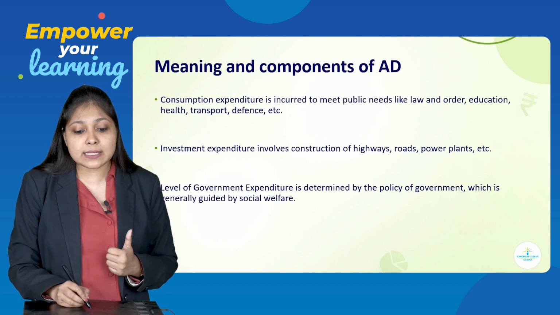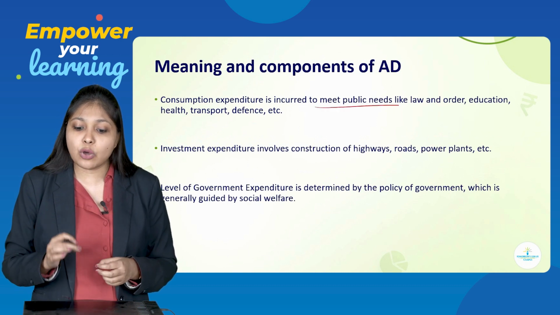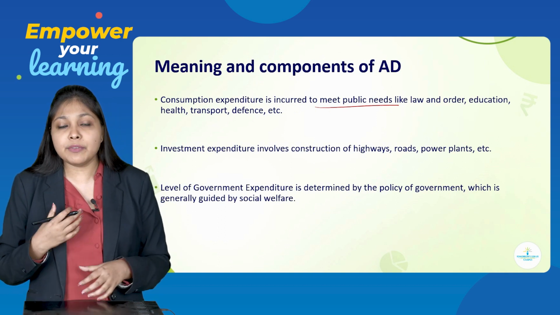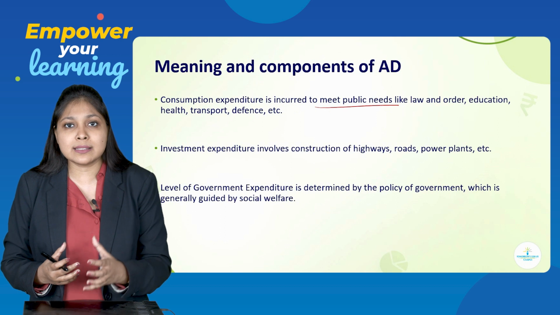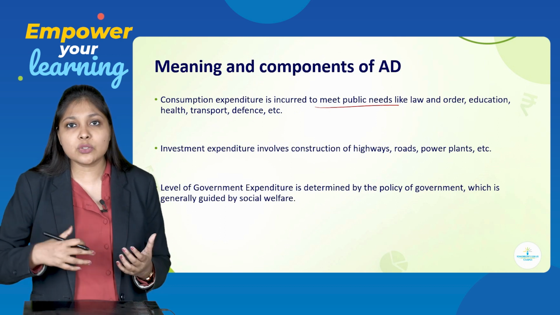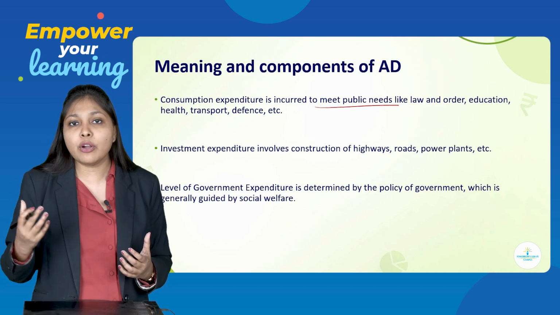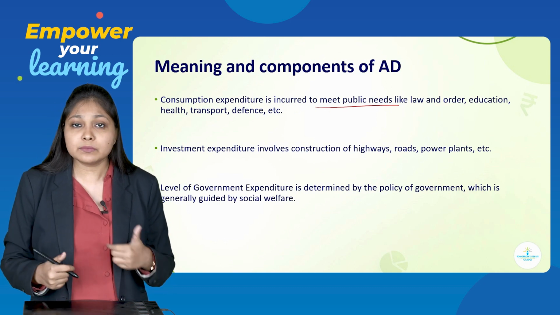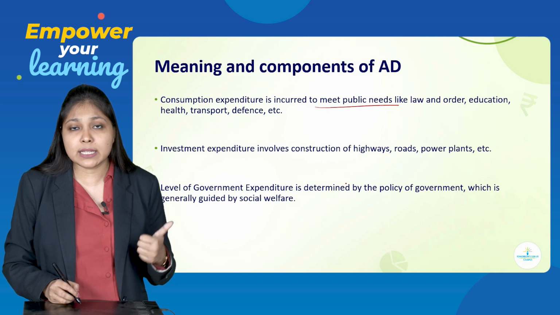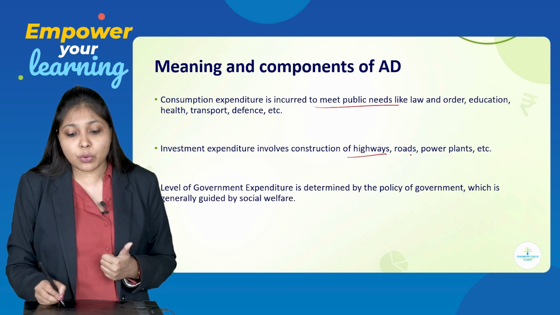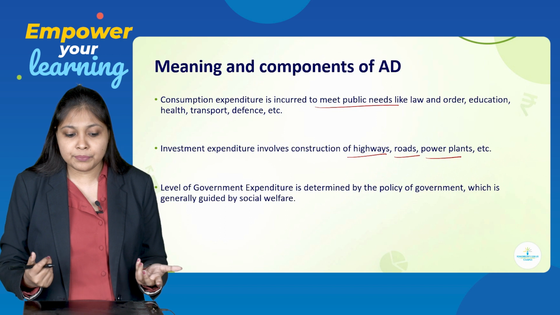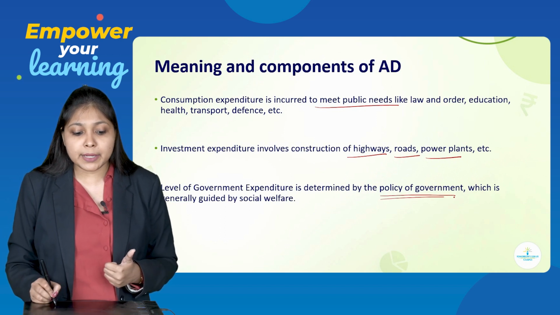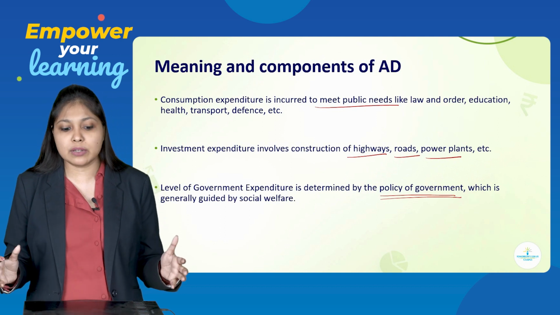Consumption expenditure is incurred to meet public needs like law, order, education, health, transport, defense, etc. Investment expenditure will involve construction of highways, roads, power plants, etc. The level of government expenditure is determined by the policy of the government, which is generally guided by social welfare.